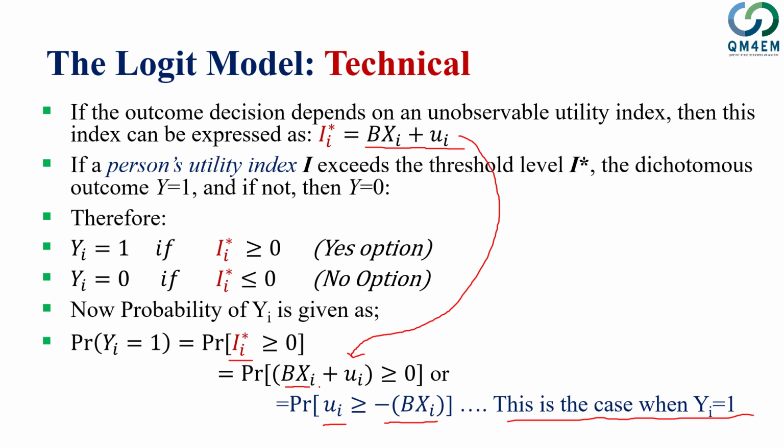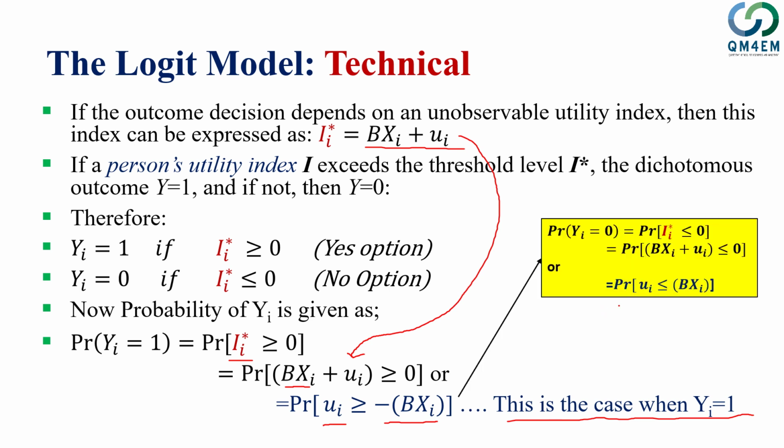We can do a similar kind of equation for the case when y is equal to 0, and that's shown here in the box, that the probability for yi is equal to 0 is equal to the case when the unobserved utility index is less than 0, and then replacing that I star with this value, and you can rearrange and find that ui is less than or equal to minus bxi when the probability of yi is equal to 0.